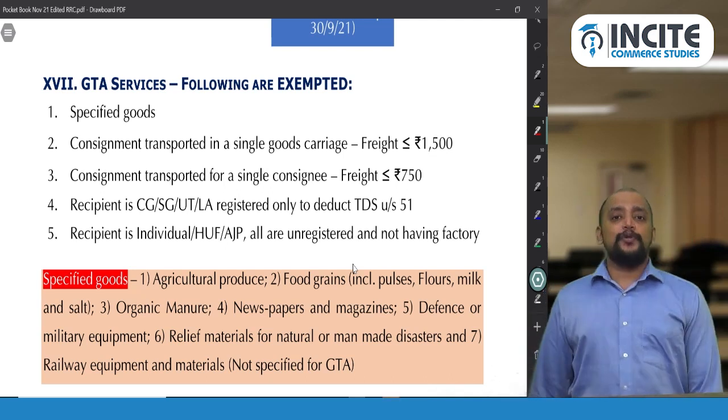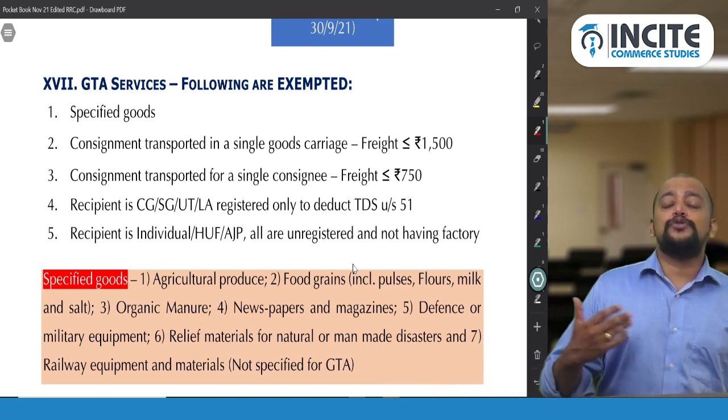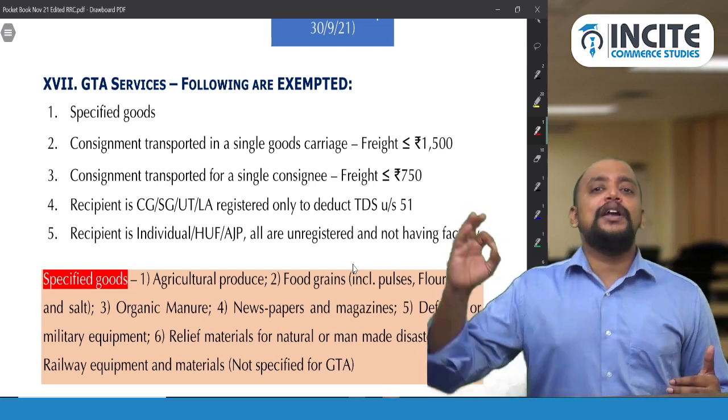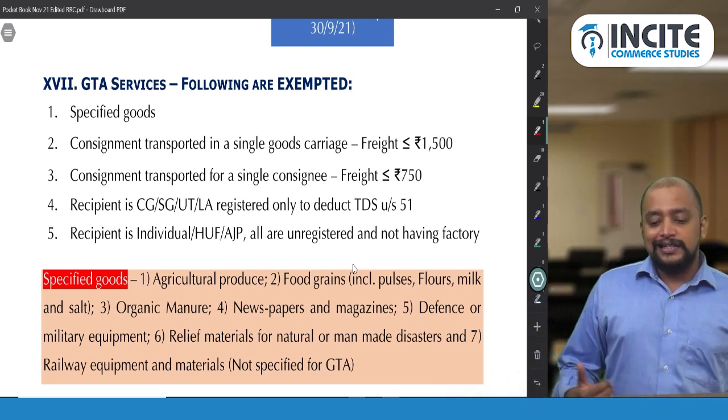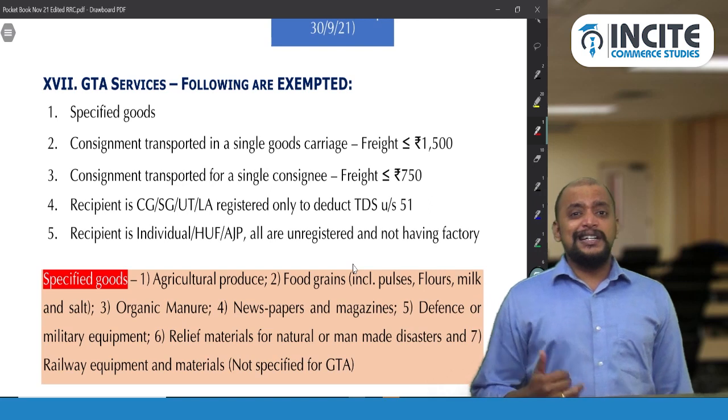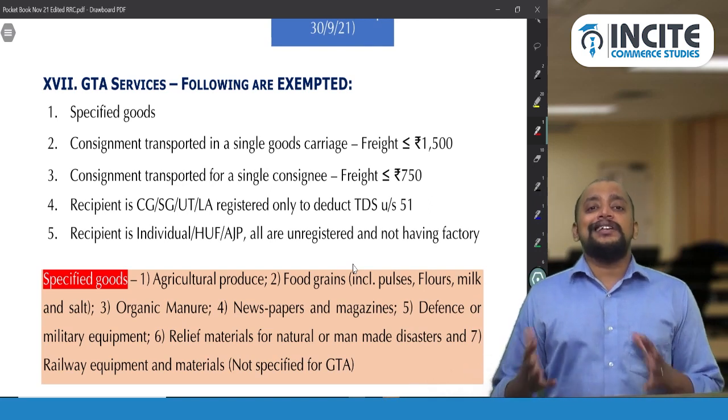Who is a goods transport agency? The one who transports goods by road and issues a consignment note by whatever name called is known as a goods transport agency. And then second, suppose the freight is collected for transporting goods in a single carriage.